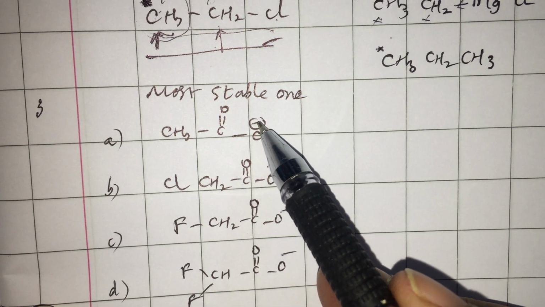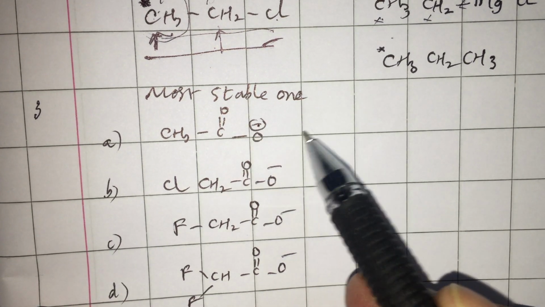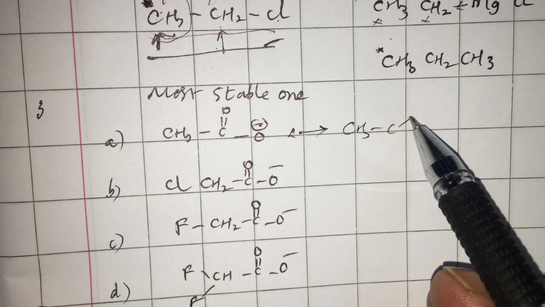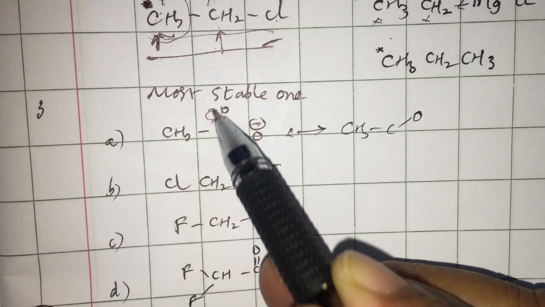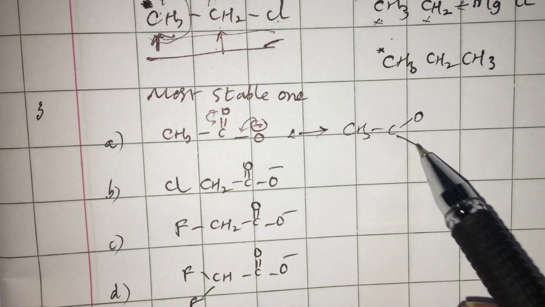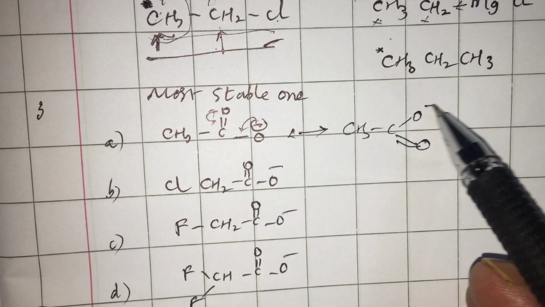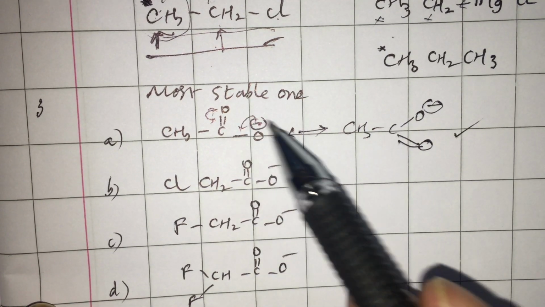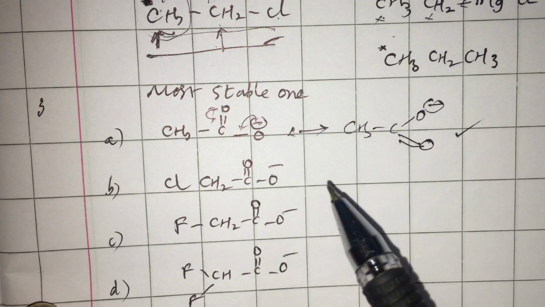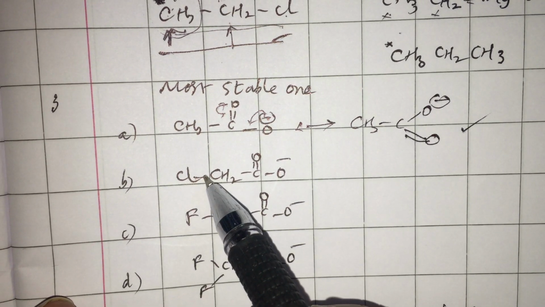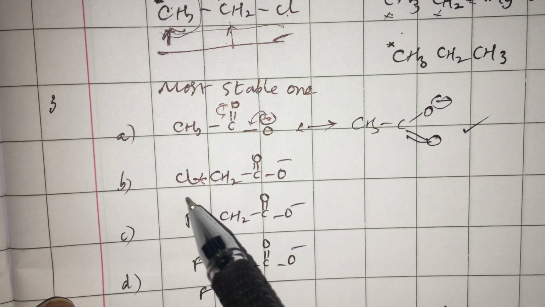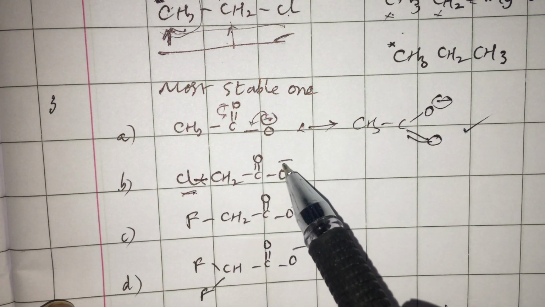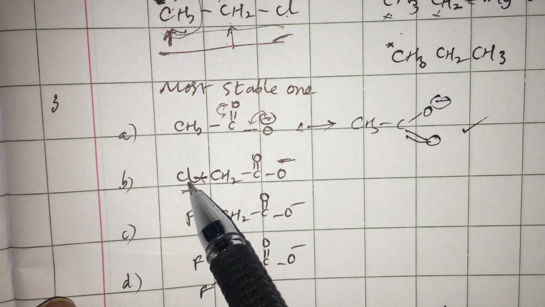Now, which is more stable? Here, in the acetate ion, there is a possibility of resonance. There are two identical resonance canonical forms. This can go there, it can come here. Due to this possibility of resonance between two identical oxygens, it is somewhat resonance stabilized. But here, the resonance stabilization is further improved by Cl, because Cl is an electron withdrawing group by inductive effect. So, negative charge is lowered to some extent by Cl as well.